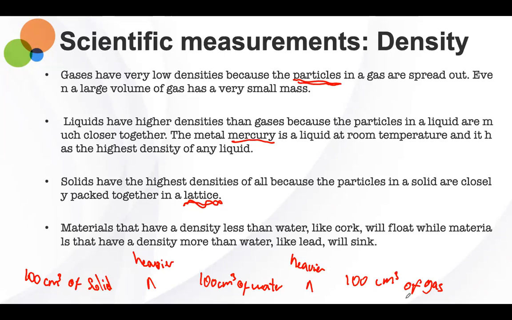For example, if you put a stone in water, it will sink. Why would it sink? Because it has more density than water. It's not only heavier, it also has a higher density.